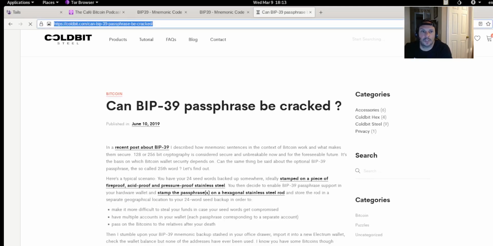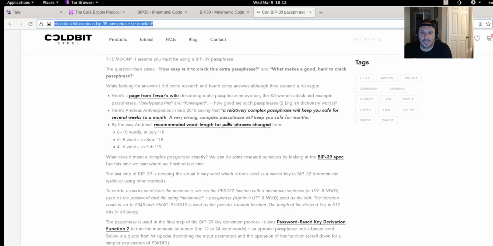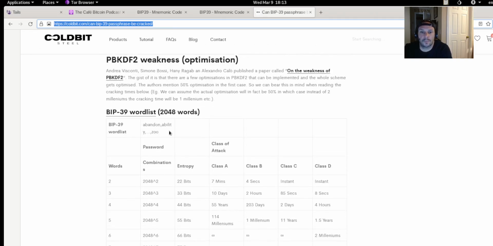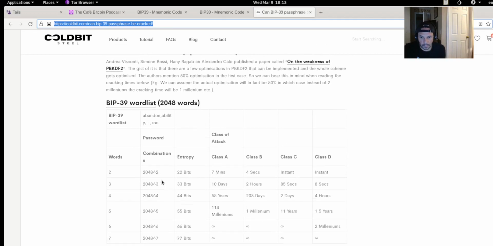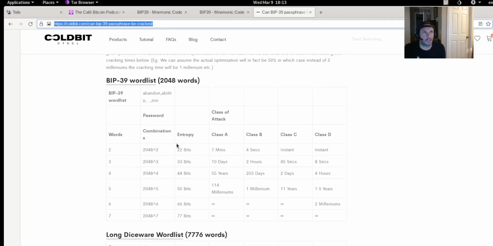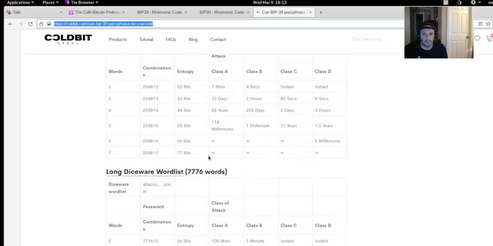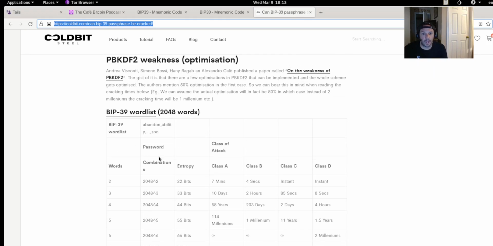Okay, so I'll put this in the show notes too. Basically, there's this chart here that shows you a bunch of lists. So here's the BIP39 word list. I don't believe this actually counts the difference between title case, all uppercase, and lowercase and all that stuff, but we'll just go with these 2048 words. And okay, so this is a dice roll. Here's a BIP39 list.